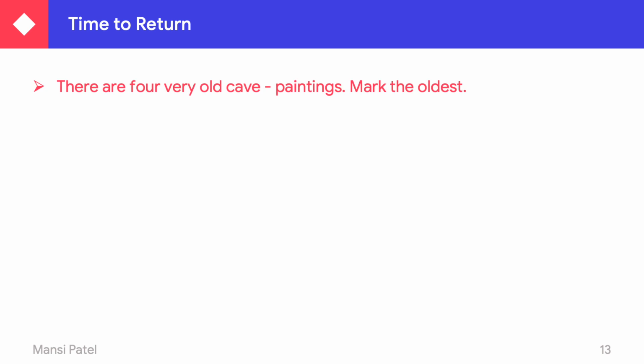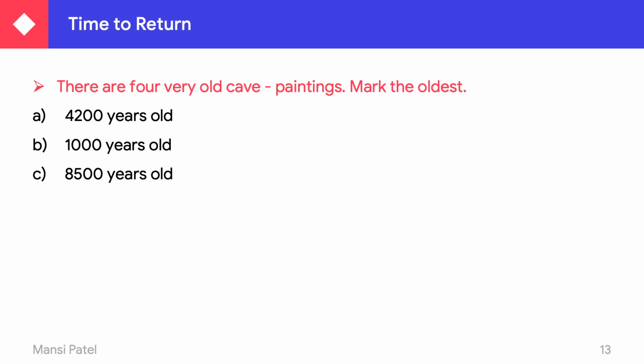Now see here, there are 4 very old cave paintings. Which are those? 4200 years old, 1000 years old, 8500 years old, and 1300 years old. From these 4 old cave paintings, which one is the oldest? Oldest means the number which is bigger is the oldest. So we can say 8500 years old is the answer.